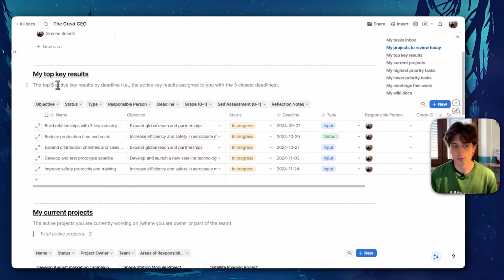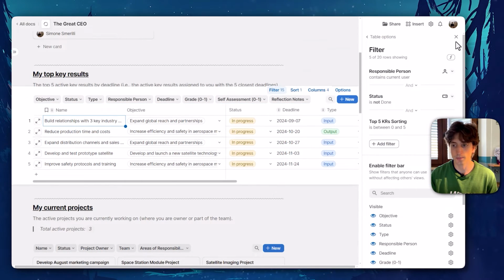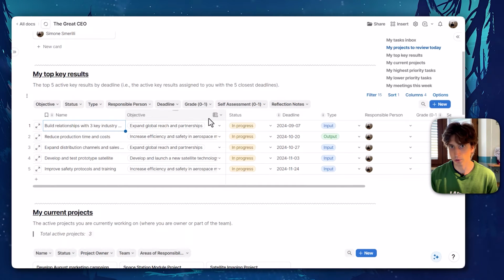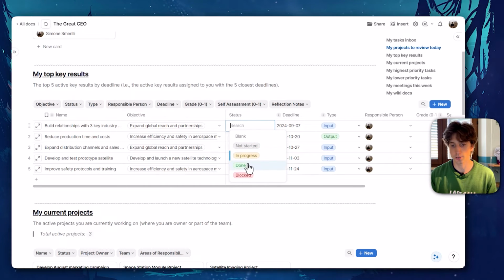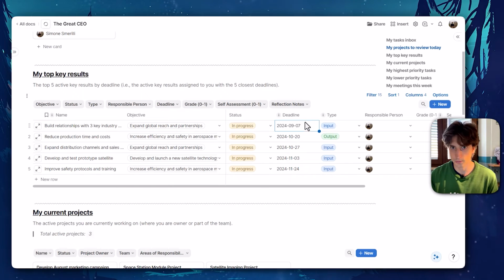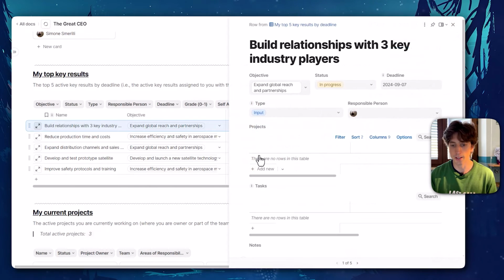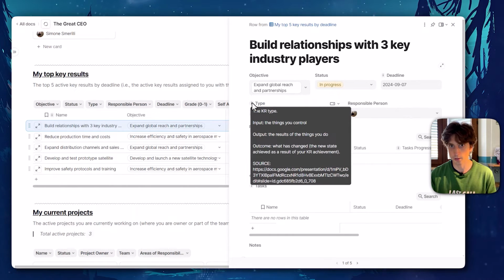And this view shows the top 5 active key results by deadline. So there's a filter that sets that. It is a formula that we use within the key results table that calculates the top key results sorted by deadline. That means the key results with the status of not done, but the deadline is the soonest. So they're sorted in ascending order, and the top 5 will show up here. They are sorted by deadline, and I can see all of them by opening them. I can see the status, I can see the related objective from here, the type of key result, which is also described here to let you understand.